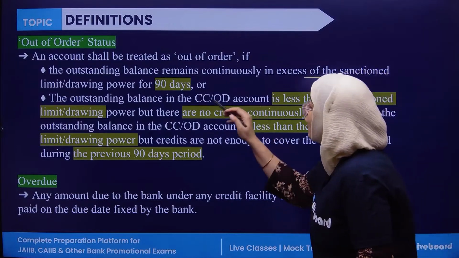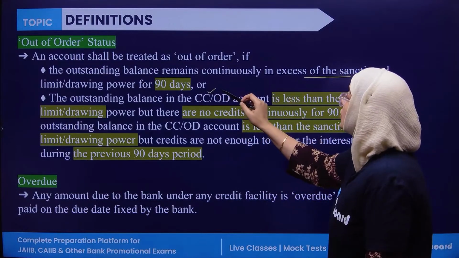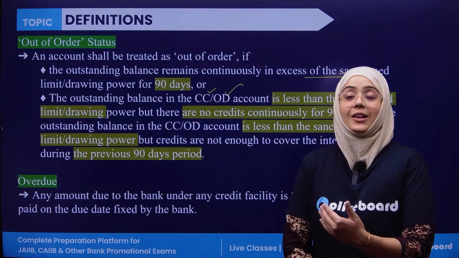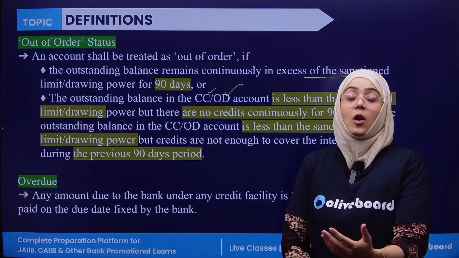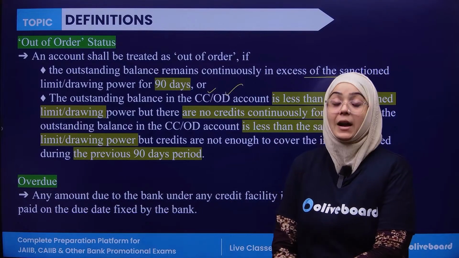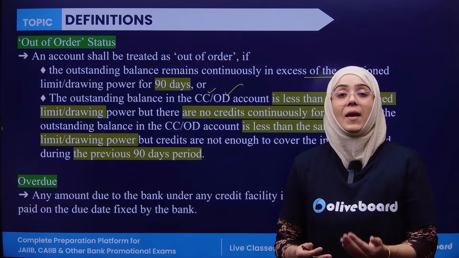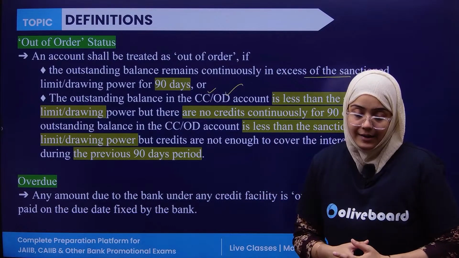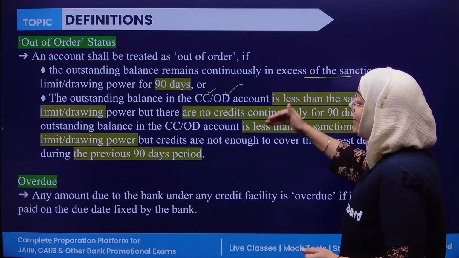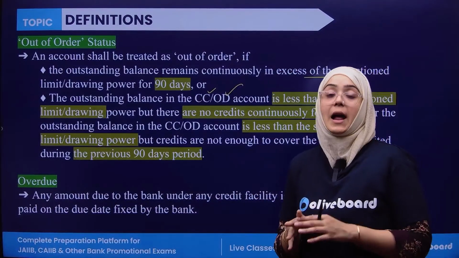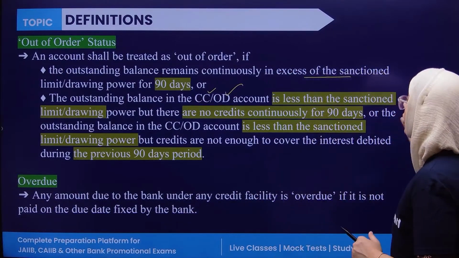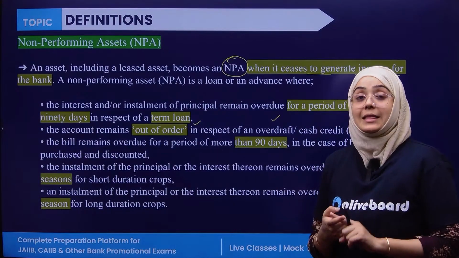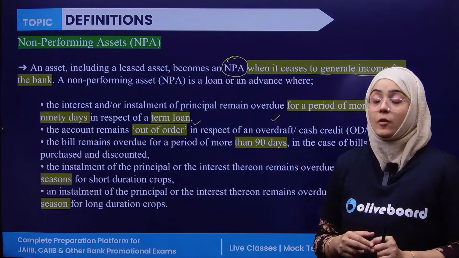And second, the outstanding balance in the cash credit and overdraft account is less than what is sanctioned to you. You have withdrawn less than what is sanctioned, but you haven't credited any amount in that account continuously for more than 90 days. If these conditions are followed, then your account is said to be an out of order account, and then it is a non-performing asset.